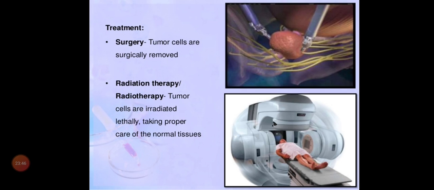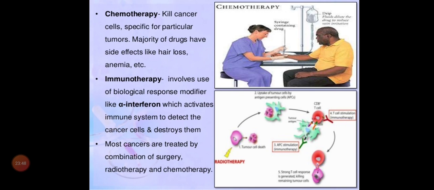So surgery removes the cancer cells, and radiotherapy will send high X-rays to kill the cancer causing cells. And come to the third one, chemotherapy. C for C, chemical. So we'll give chemicals. The doctor is giving chemicals to a person. So these chemicals may cause some side effects like hair loss and anemia, because these chemicals even kill your normal cells also. So your normal cells also will get disturbed and that leads to anemia and hair loss. So that is the third method.